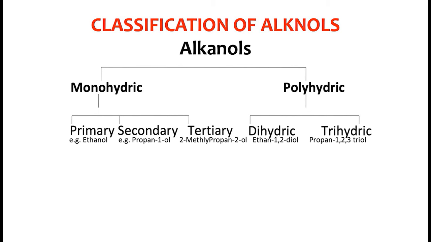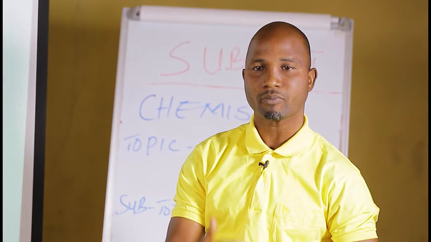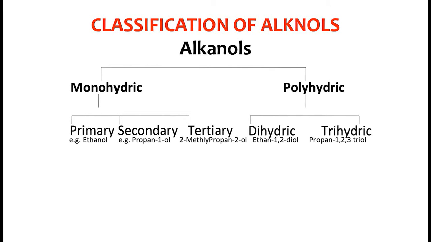Monohydric alkanol can be classified into primary, which is also called first degree alkanol, or secondary, which is called second degree alkanol, or tertiary, which is also called third degree alkanol. Remember, monohydric alkanols have one OH, and they can further be divided into primary, secondary, and tertiary. An example of a primary alkanol is ethanol.